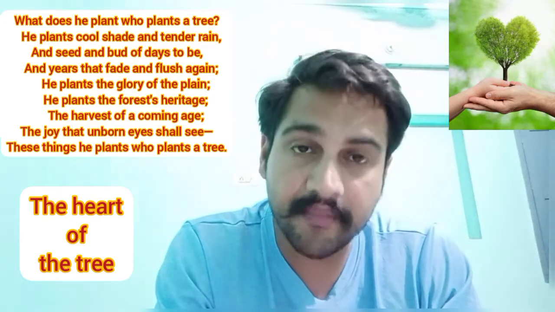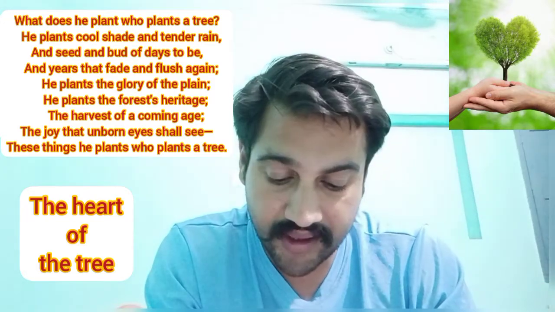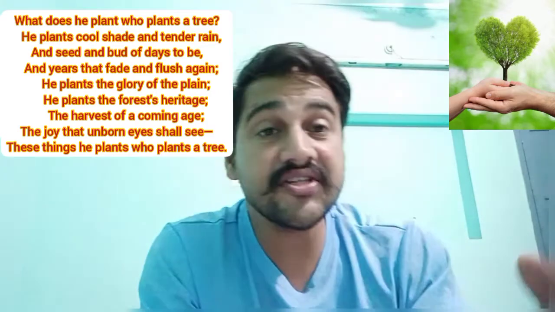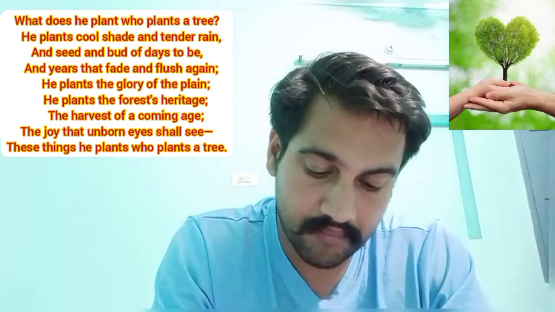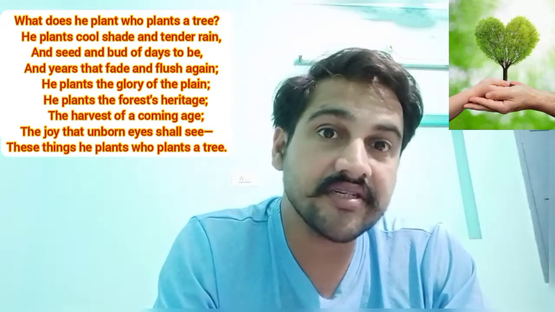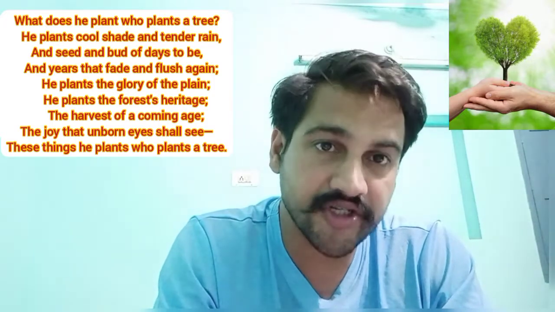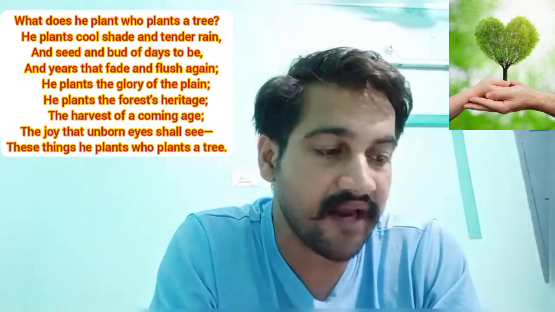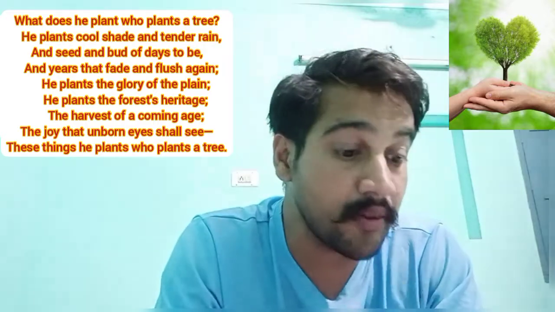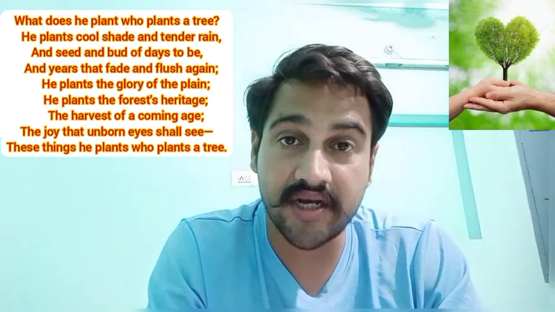So the harvest of the coming age, the joy that unborn eyes shall see, these things he plants who plants a tree. Harvest of the coming age means whatever crop is going to come will be with the help of those hands who are planting the trees. Harvest means the production of the trees. Trees are not helpful only for the environment, but also commercially they can help and will be helpful for the next generations to come.